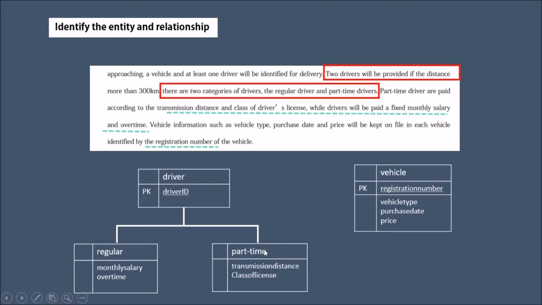Okay, transmission distance and class of driver, is class of license, monthly salary, overtime. Okay, vehicle registration number, because they already state that the registration number will be identified. Vehicle type, purchase date, and price are the attributes. So the relationship between driver and vehicle is identified.